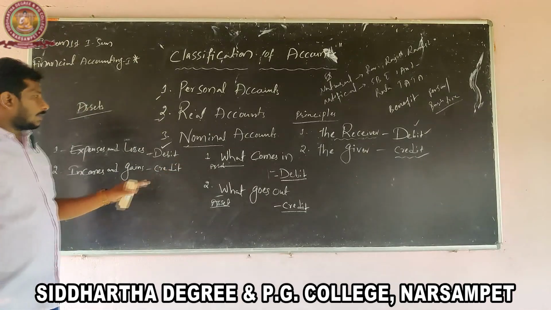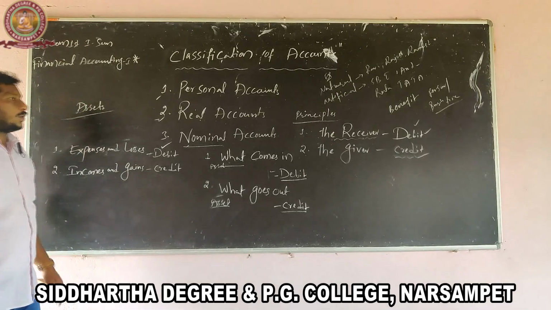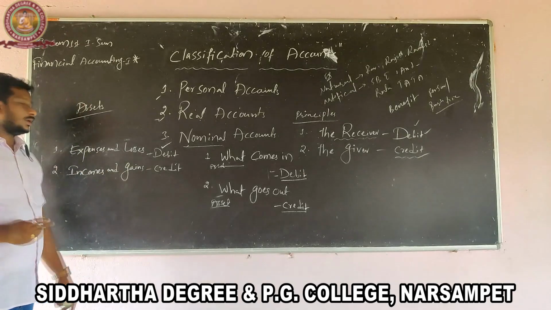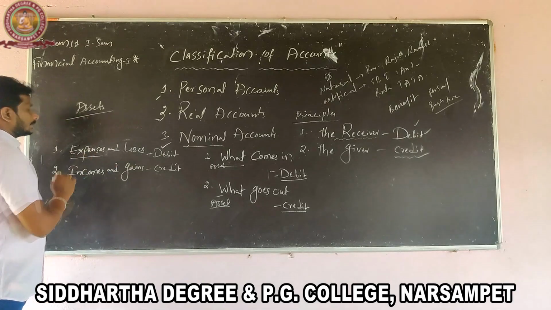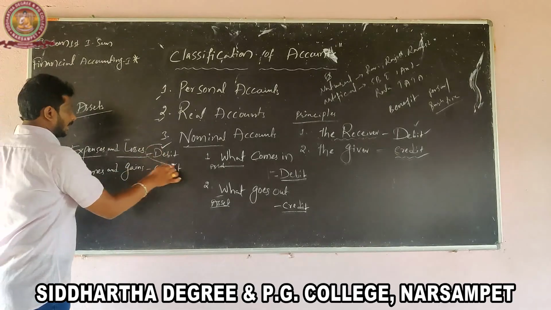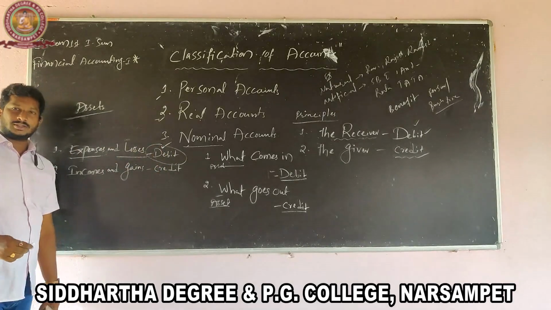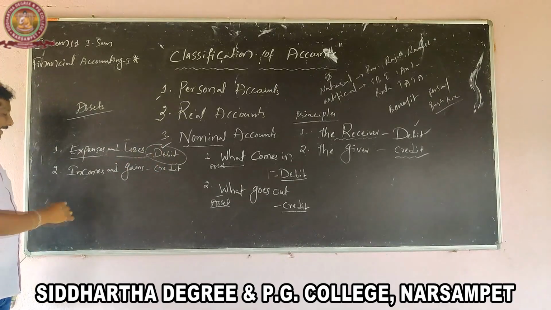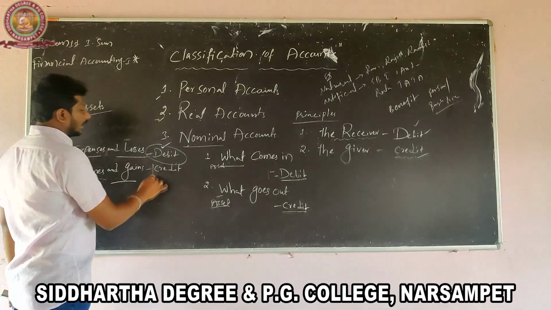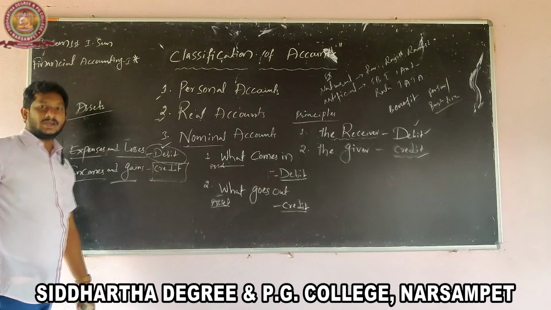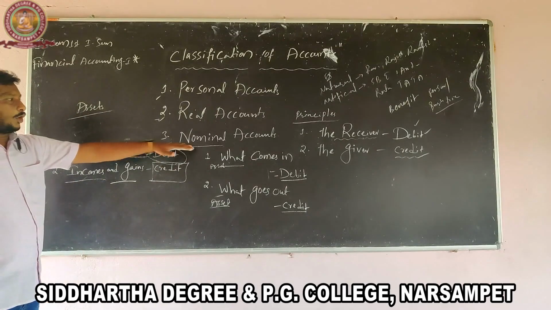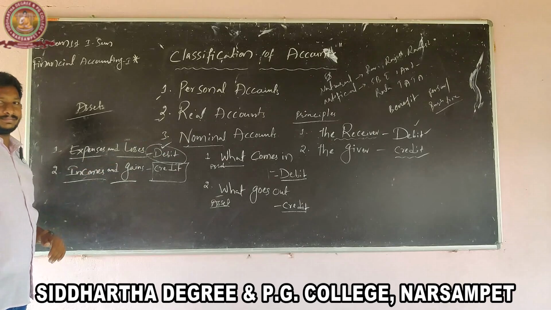So in the nominal account, expenses and losses are to be debited in the books of accounts, and incomes and gains are recorded on the credit side of the books of accounts. So this is the nominal account.